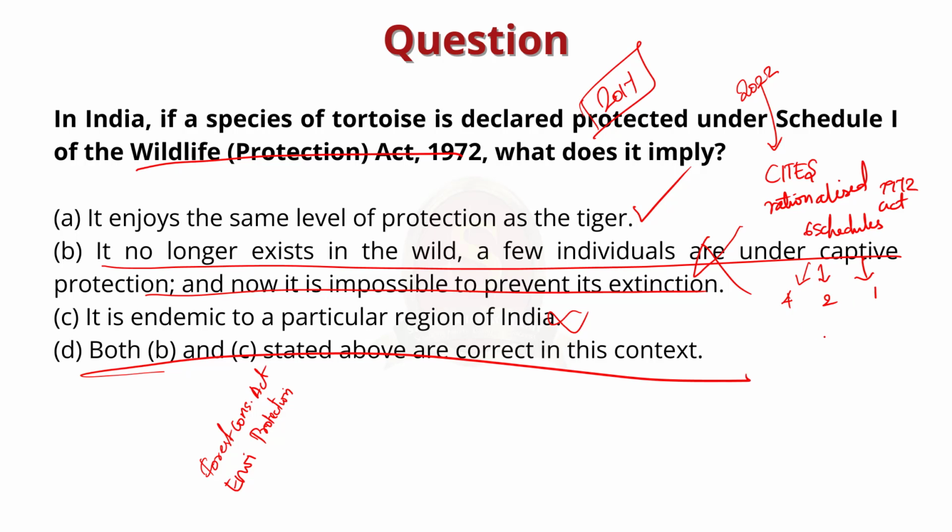It reduced the number of schedules for specially protected animals from 4 to 2. The schedule for one main species is only replaced by a new schedule for species listed in the appendix under CITES. So as of now, there are only 4 schedules in the WPA Act 1972.